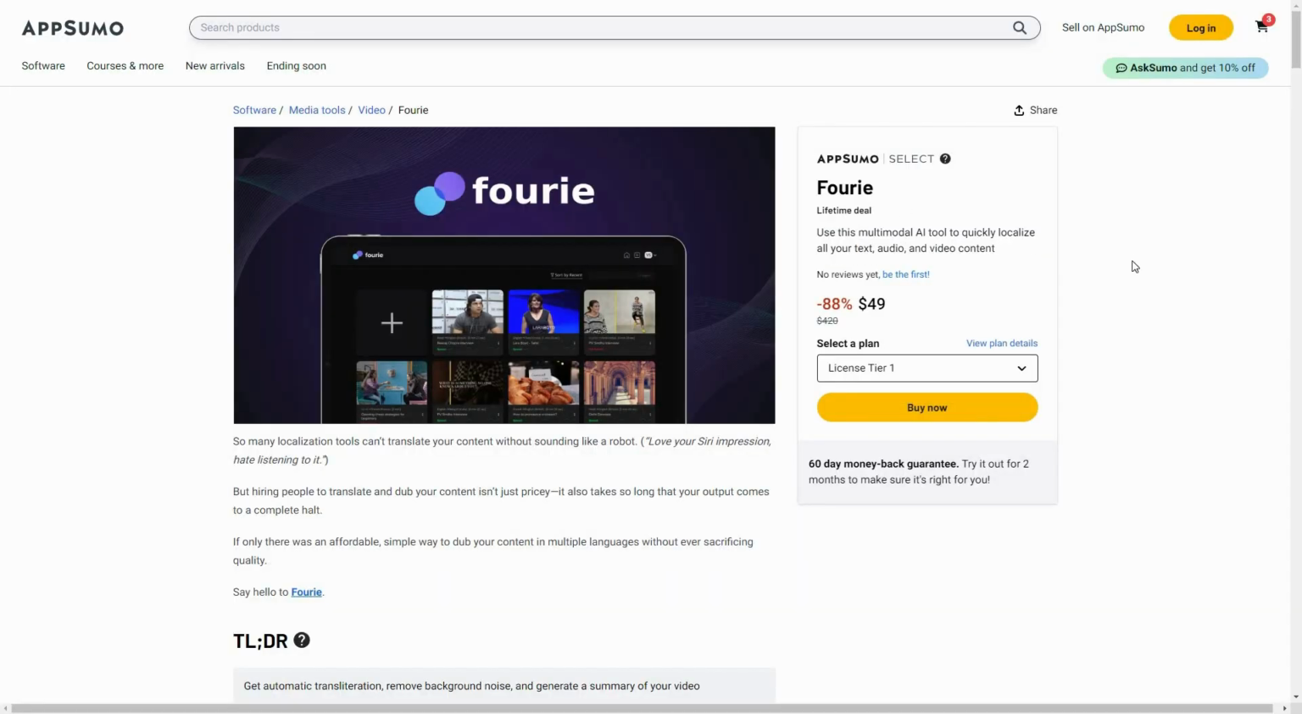Overall, I have to say Fourie is an excellent tool. It is a complete collection of all the dubbing tools that you need for your audio or video dubbing. It also allows you to add subtitles, and it can even do the text-to-speech conversion.